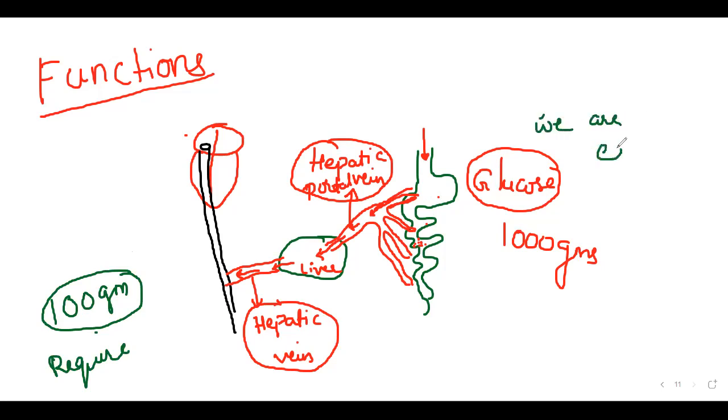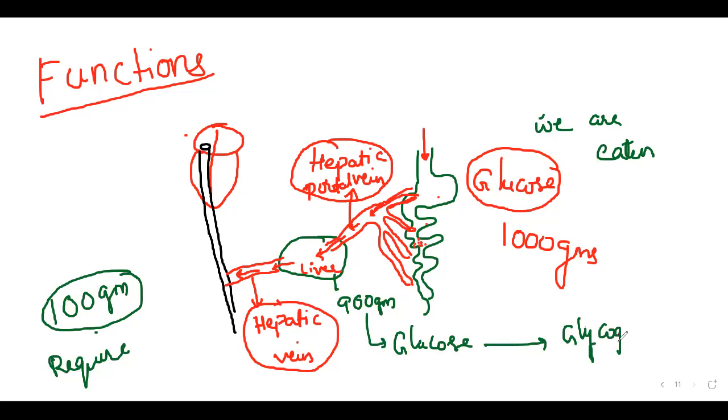Yeah, we have eaten 1000 grams of glucose. Now, where does this 1000 grams of glucose reach? First of all, it reaches the liver. That extra 900 grams, whatever you have eaten, is converted into the form of glycogen. This extra glucose which we have taken is converted into glycogen.